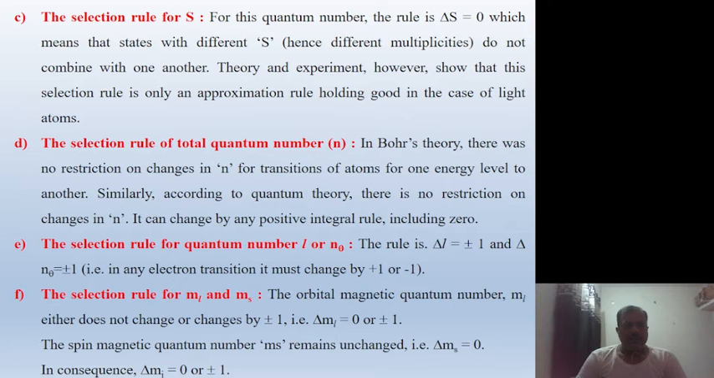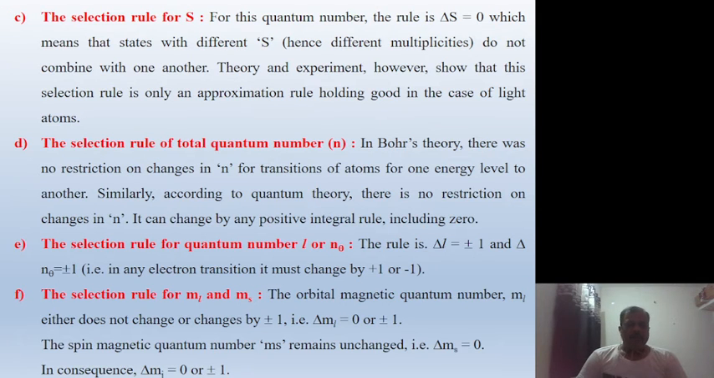The next one is the selection rule for the principal quantum number, small n. In Bohr's theory, there was no restriction on the change in n for transitions of atoms from one energy level to another. Similarly, according to quantum theory, there is no restriction on changes in n. It can change by any positive integral value including 0, that is by 1, 2, 3, 4, 5 up to infinity.